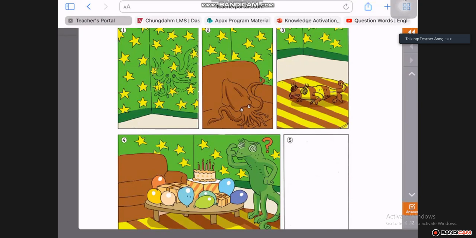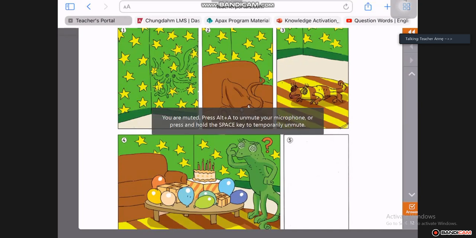Parker, can you start with your presentation for me, please? Come, let's do it together. In the first picture, what do you see on the wall? What did Mr. Octopus do?